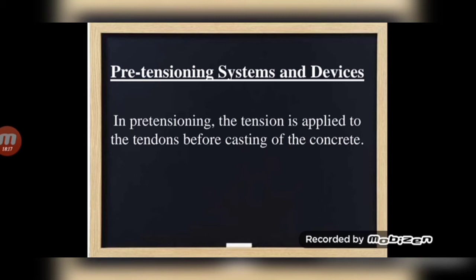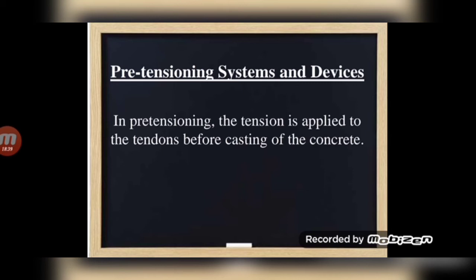I have already told you that this is a very important method of pre-stressing. So now we are going to see further about the pre-tensioning and post-tensioning systems and devices used in these pre-stressing systems.